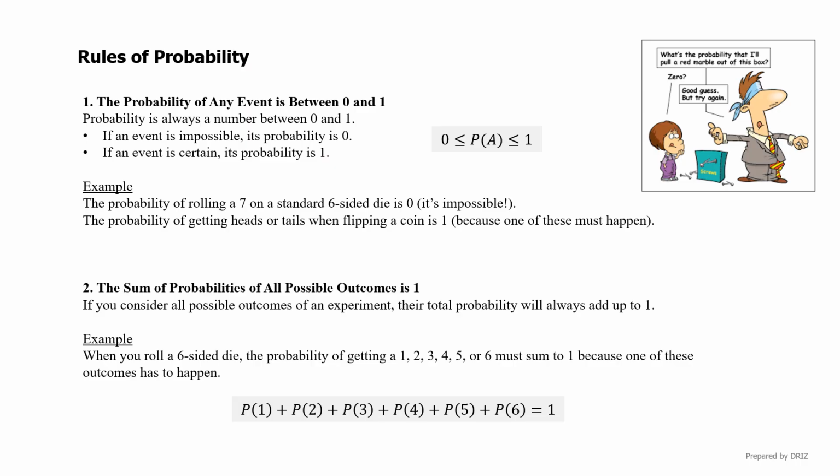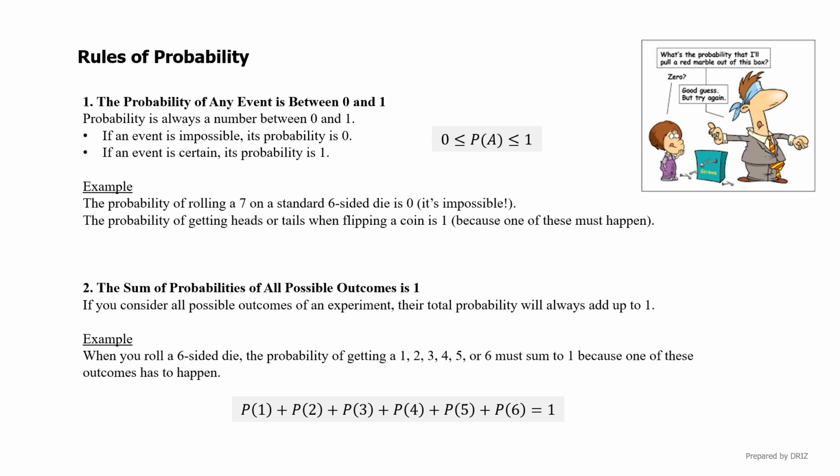Now let's talk about two really important rules of probability, and they're super intuitive once you think about them. First, the probability of any event is always between 0 and 1. 0 means it's impossible, like rolling a 7 on a regular 6-sided die. Not gonna happen. 1 means absolutely certain, like flipping a coin and getting either heads or tails. One of those has to happen. So probabilities are like confidence levels. You can never go below 0 and you can't go above 1.